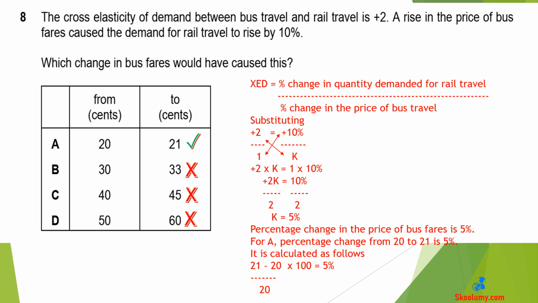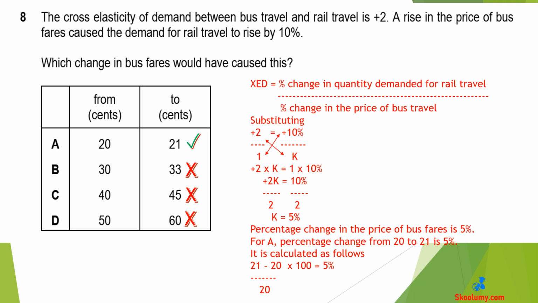Question 8. The cross-elasticity of demand between bus travel and rail travel is +2. A rise in the price of bus fares caused the demand for rail travel to rise by 10%. Which change in bus fares would have caused this? The correct answer is A, from 20 cents to 21 cents. Using the formula for cross-elasticity of demand, percentage change in the quantity demanded of product A divided by the percentage change in the price of product B.